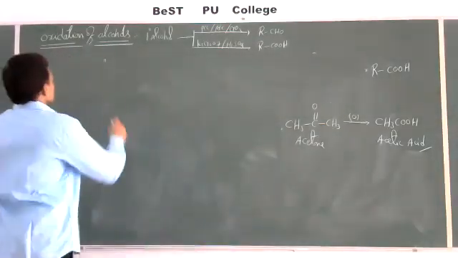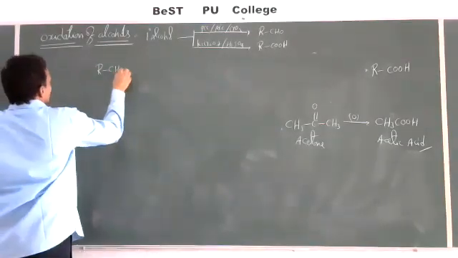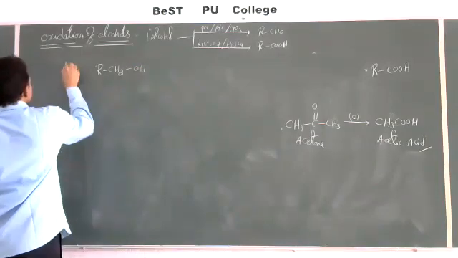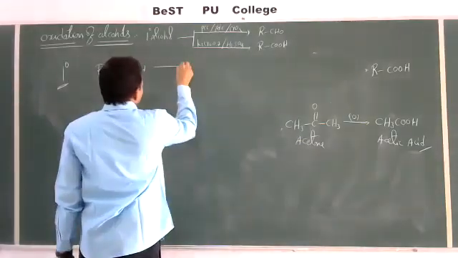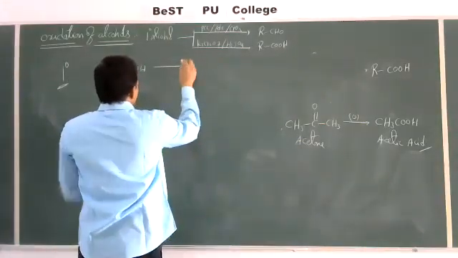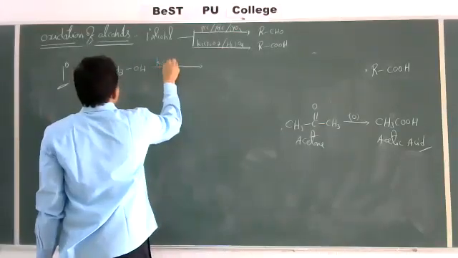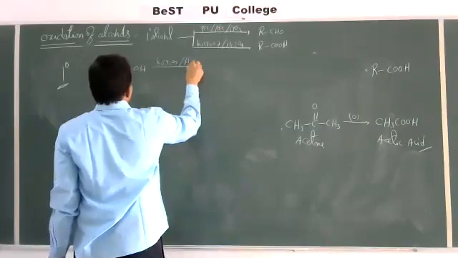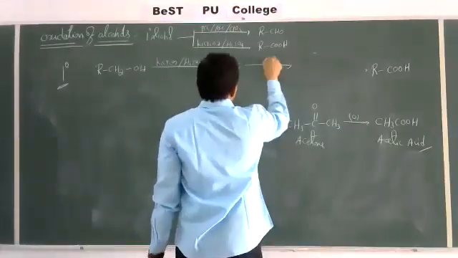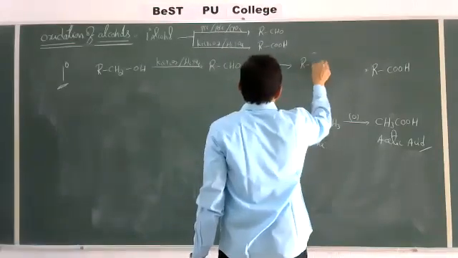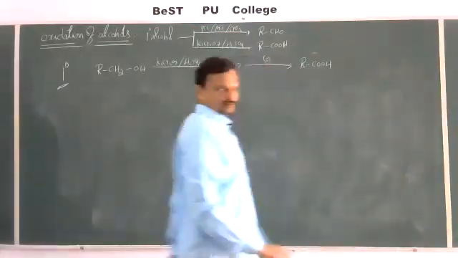See, primary alcohol, RCH2OH. This is a primary alcohol, and on oxidation with strong oxidizing agents, nothing but K2Cr2O7 and H2SO4, first it gives RCHO, and this undergoes further oxidation to give RCOOH. This is oxidation of primary alcohols.